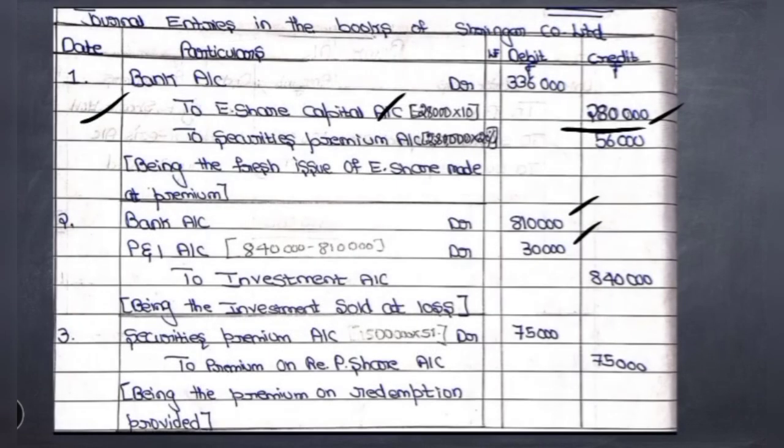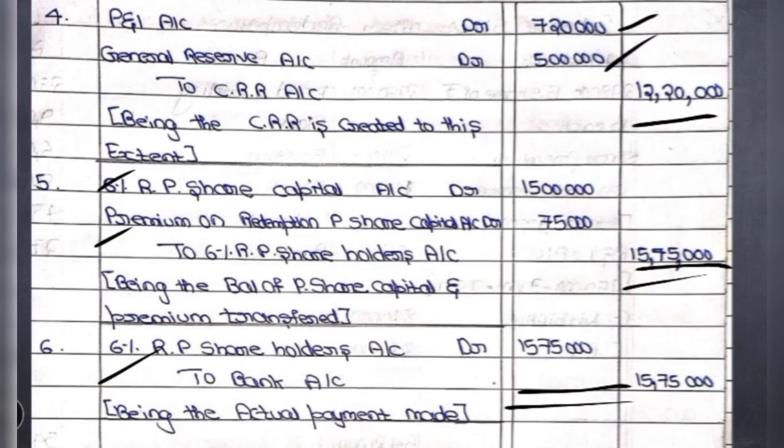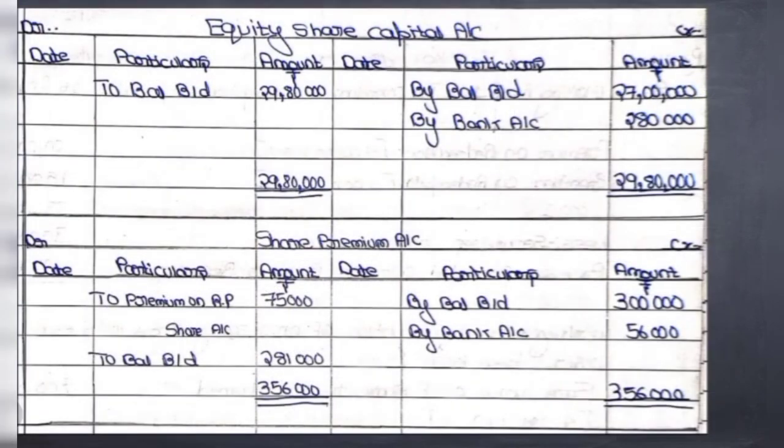Under the fresh issue, we have transferred 2,80,000 to the share capital account. That is the amount received towards the face value, 28,000 into 10. So what is the entry we have written here? Bank account debit to equity share capital account. So in the equity share capital account, we have to write by bank account. Only these are the two entries which we have to write in the equity share capital account.